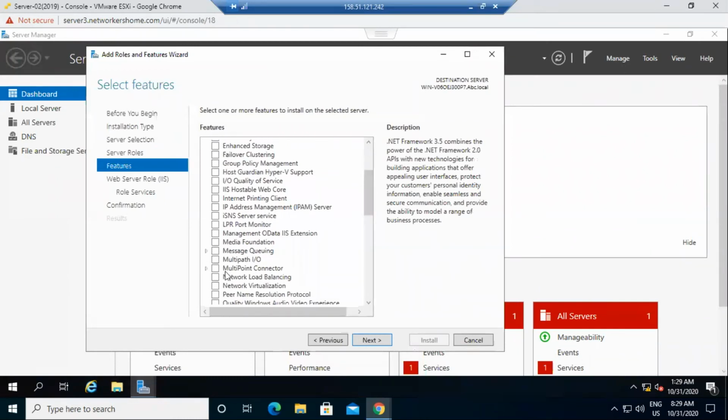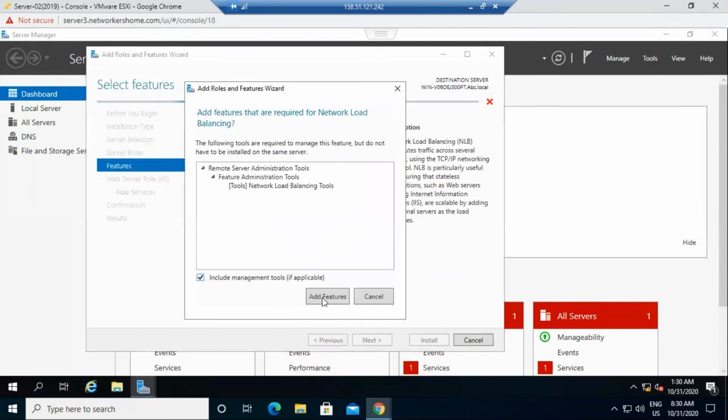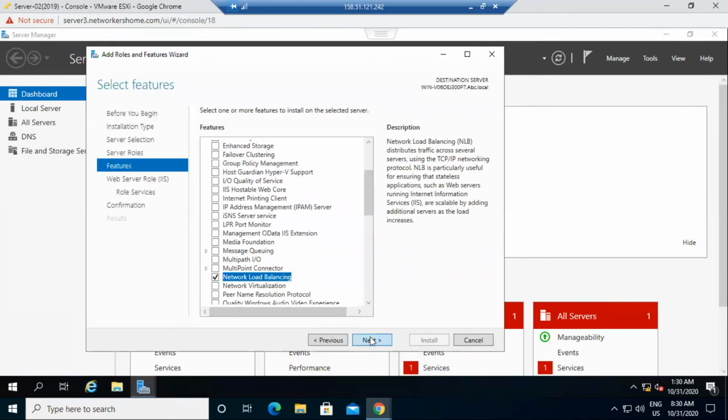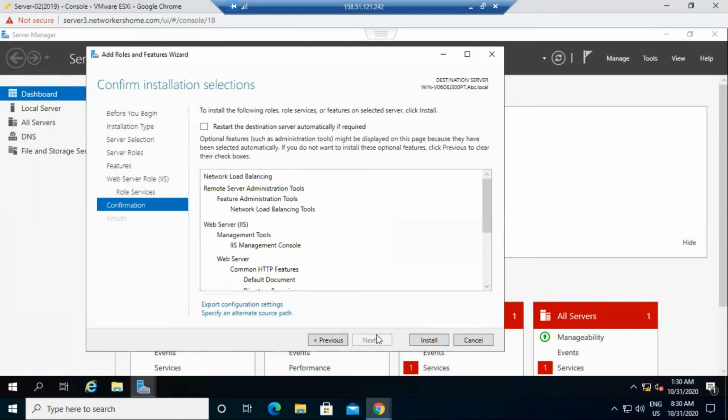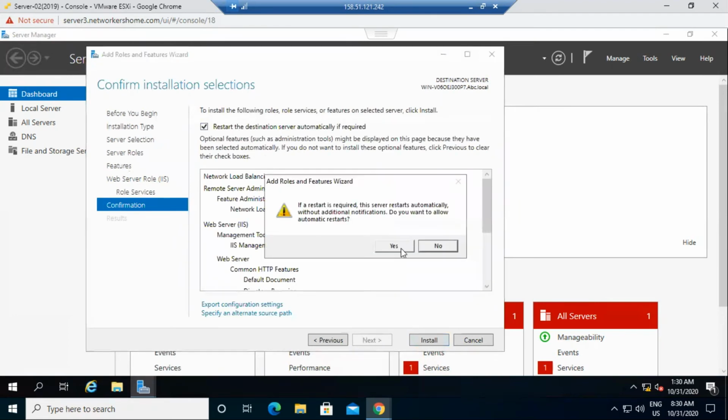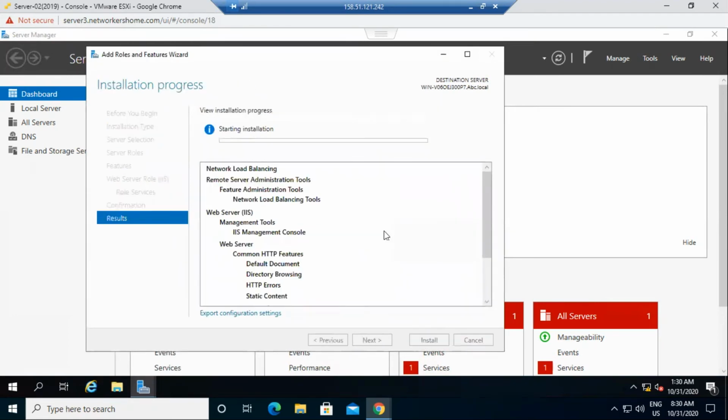You can see the network load balancing feature is there. Let's check this option, add features. Click on next, next. It automatically takes some IIS components. Now click on next. Enable automatic restart, click on yes and click on install.